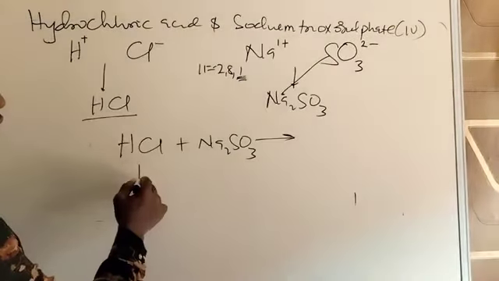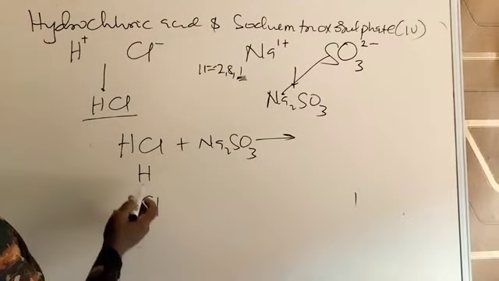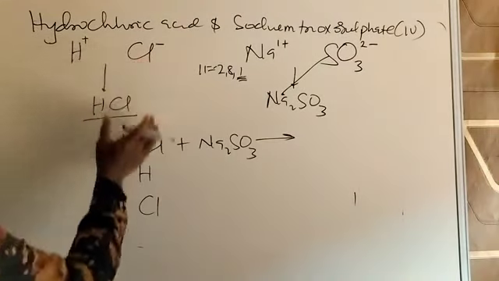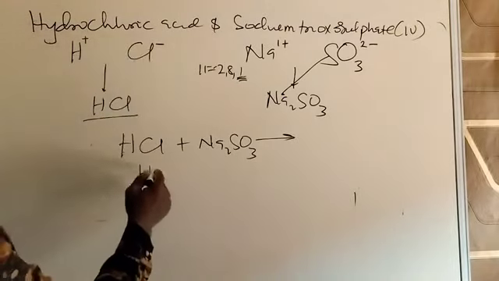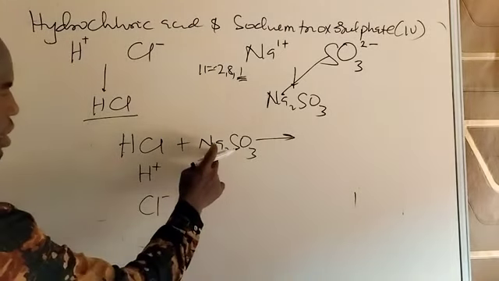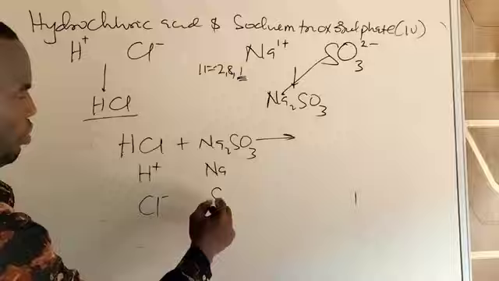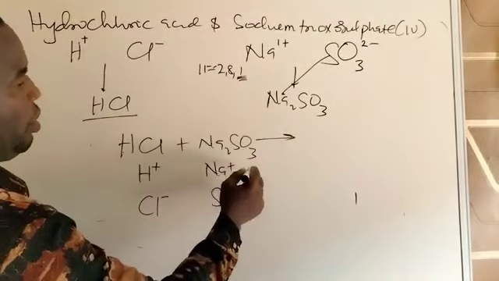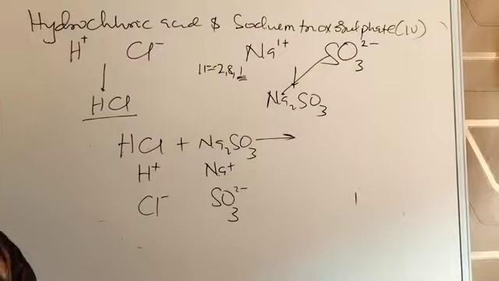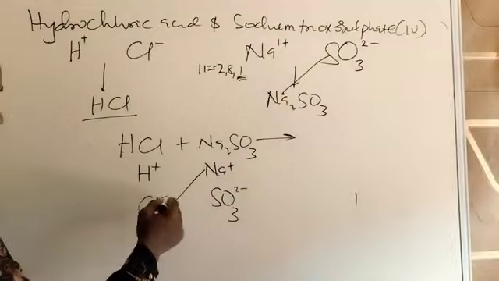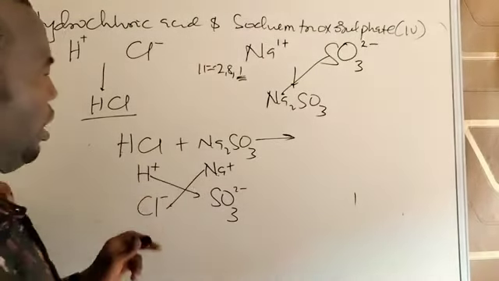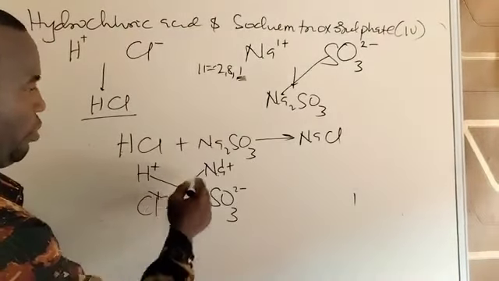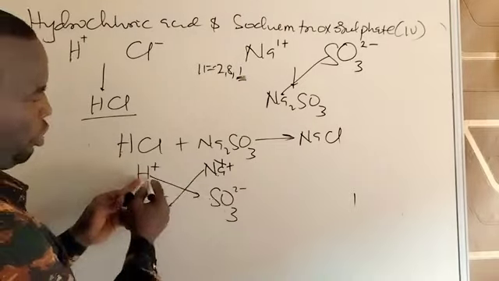Then split this. Have H split from chlorine. Return the valency, that is, return it the way it was before. You see that it's the same thing, bringing it back to the previous form. So plus, minus. Take the first symbol, sodium, then SO3. The valence of sodium, you can see it there, is 1. SO3, 2, you can see it. Return them to their previous form. Then combine unlike charges. When you combine these two, you have NaCl. Nothing is changed because valency is 1, 1. 1, 1 cancel each other. So that's the formula.